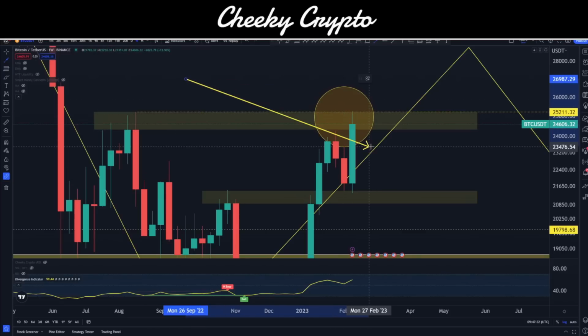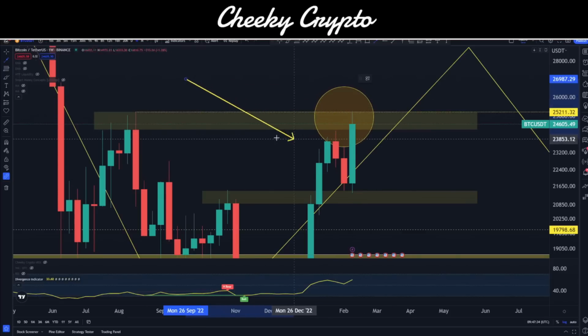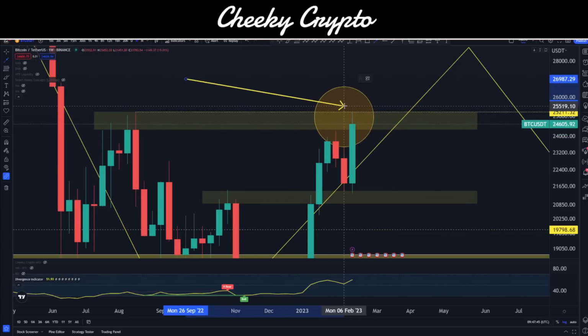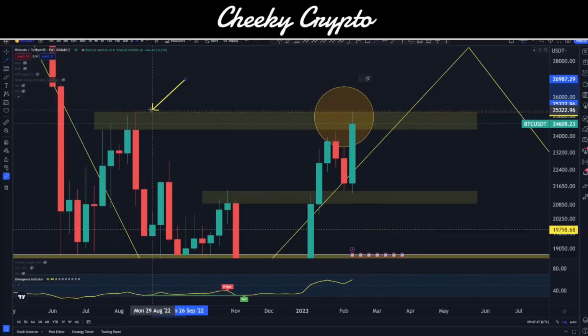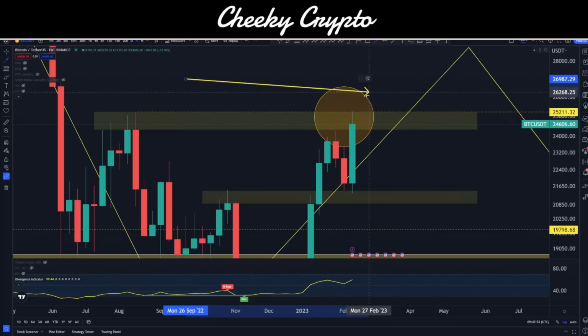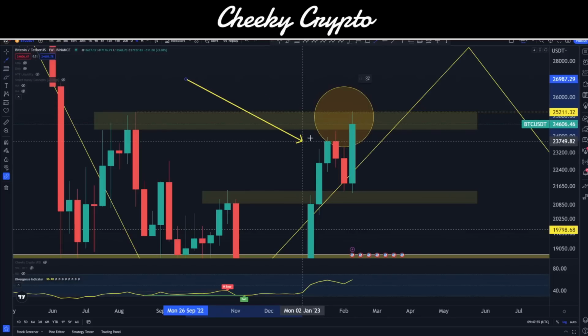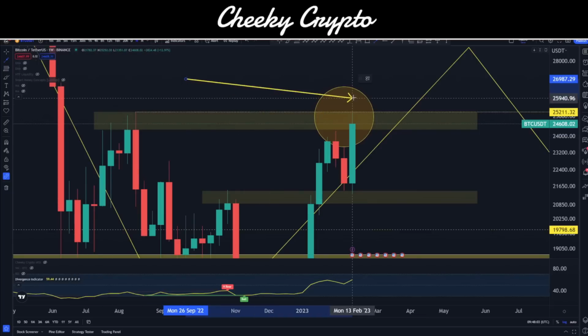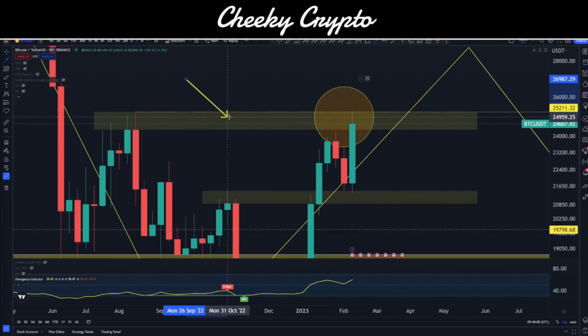Now, from a closed position, what would we be looking for on the weekly chart? Well, we'd be looking for a closed position above this wick, in an ideal world. That would be $25,211. So if the price can push up and close this weekly candle above this area, then we would look at that as chewing through all of those sell orders, and now we're looking pretty bullish, right? Not only are we closing above the 200 EMA, but we're also potentially even closing above the 50 EMA, and we've chewed through all of those supply or seller orders, and we are now looking pretty bullish. So at that point in time, we'll be looking at a pretty bullish movement to the upside.